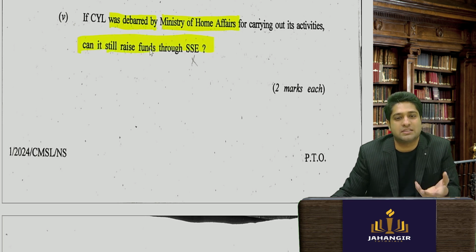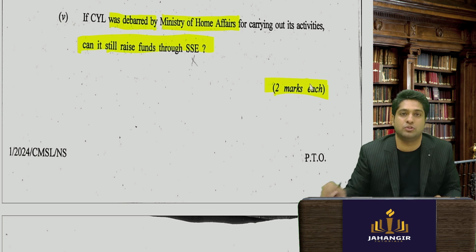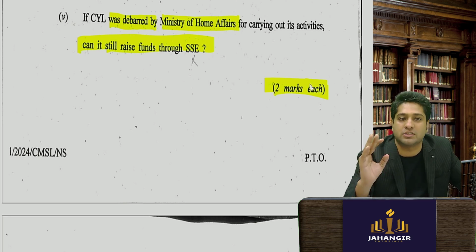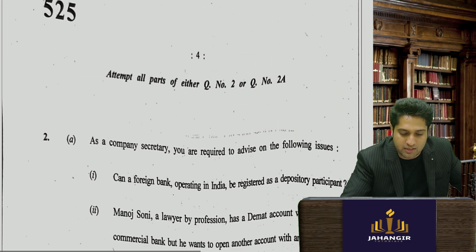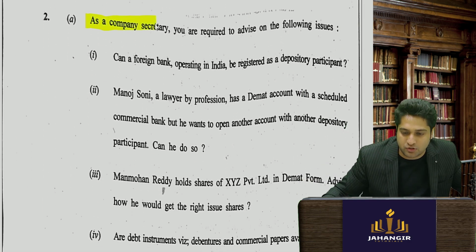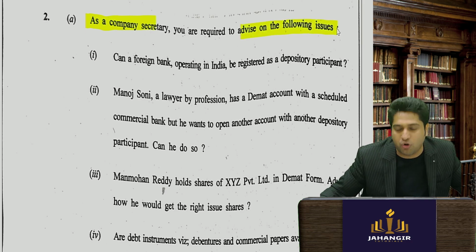Now obviously this is 2 marks given to you. So if we see from the questions, some of the questions you can easily get 2 marks. So obviously they are debarred, so they cannot get. Then came question number 2, which says, as a company secretary, you are required to advise on the following issues.